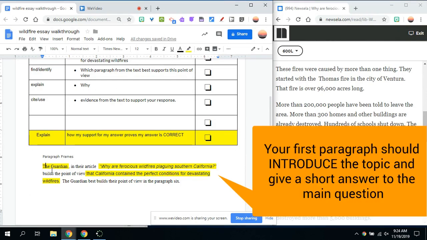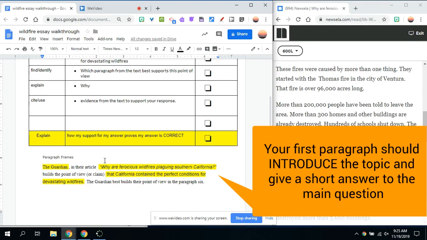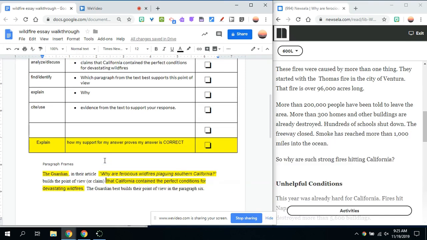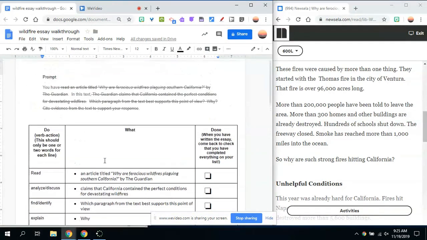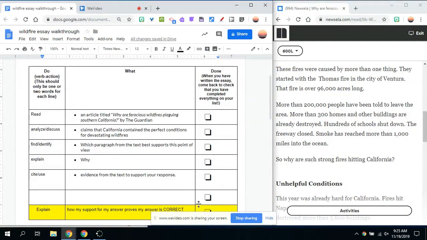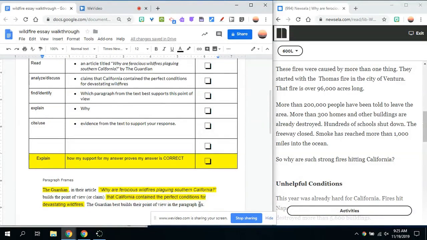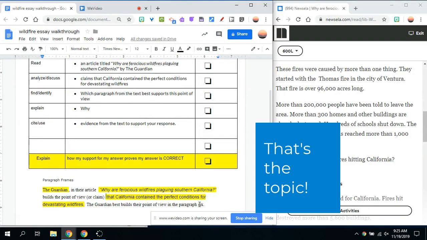So The Guardian, in their article, Why Are Ferocious Wildfires Plaguing Southern California, builds the point of view, and I could even say, or claim, that California contained the perfect conditions for devastating wildfires. They tell us that claim right in the prompt, so it's okay to put that into your introduction to focus the reader on what you're going to be discussing.